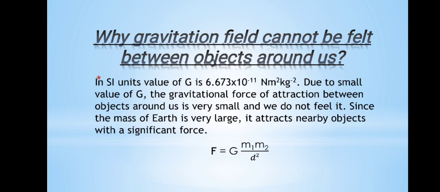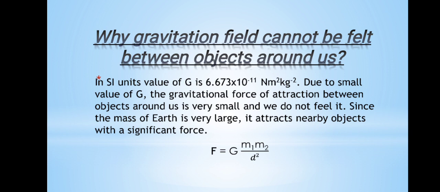Now, a question arises: why can the gravitational force not be felt between objects around us? As we can say that it is a force by which every body of the universe attracts each other, then why can't we feel it? The answer is simple: due to the small value of G, the gravitational force of attraction between objects around us is very small and we do not feel it.